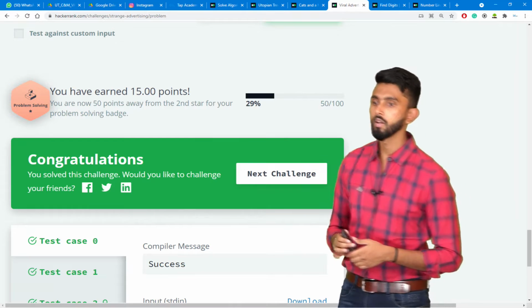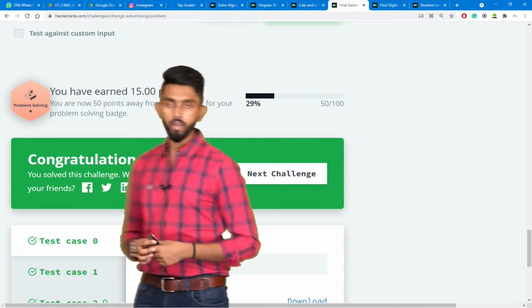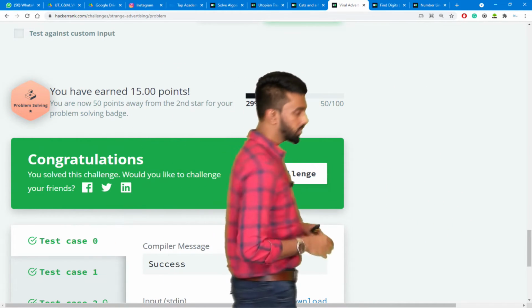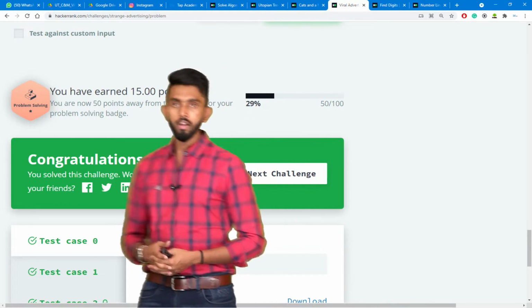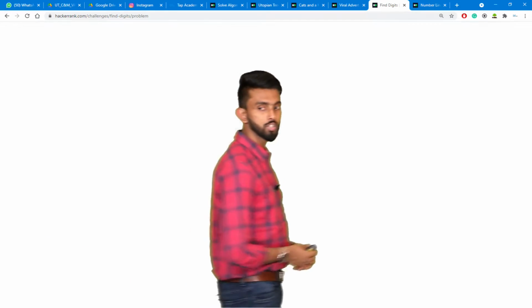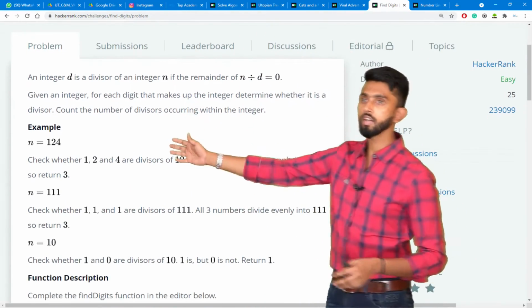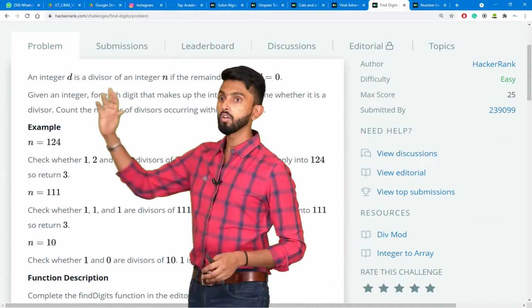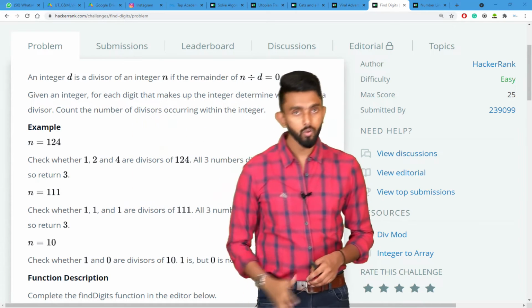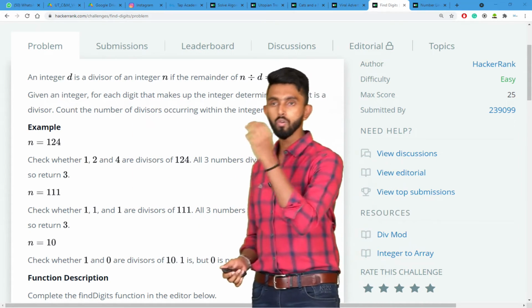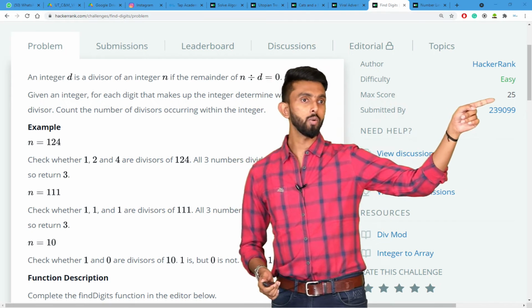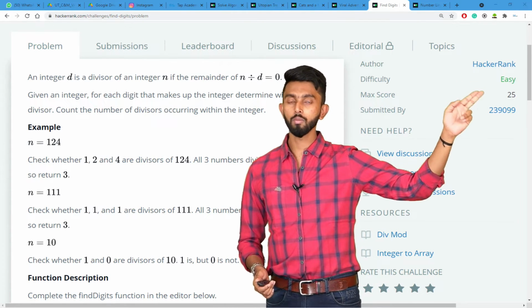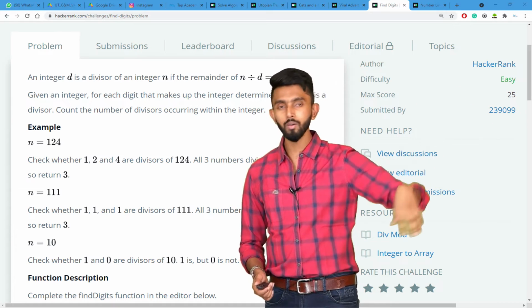Let's go on top. Okay, now what we have to do is solve our next question. Let me show you what the next question is. This is the next question. I want you to try and understand the question. Again, I am going to disappear for a small moment, and you can see this is a 25 mark question. So you will get 25 marks, points, call it whatever you want.